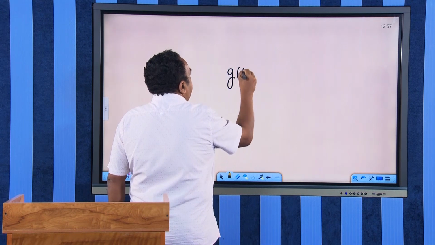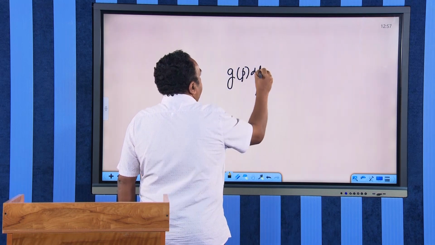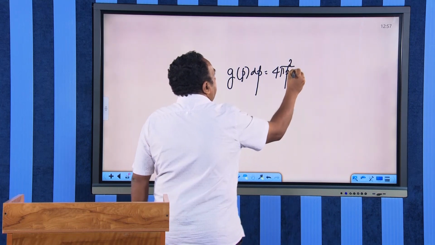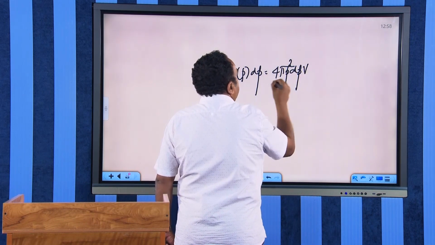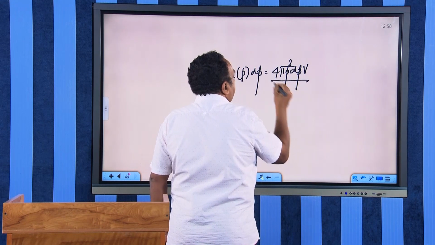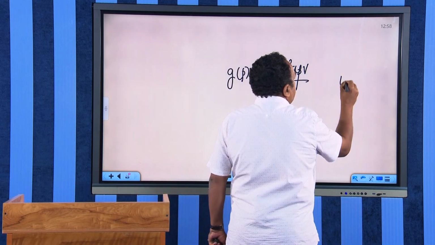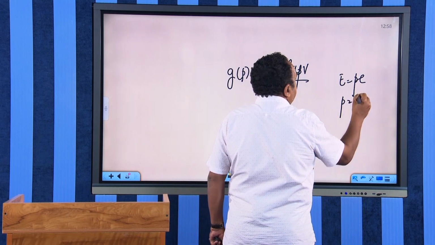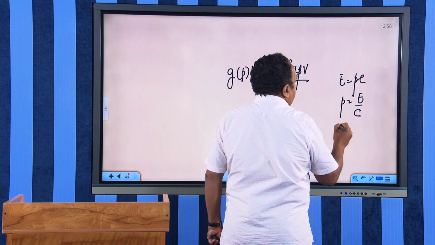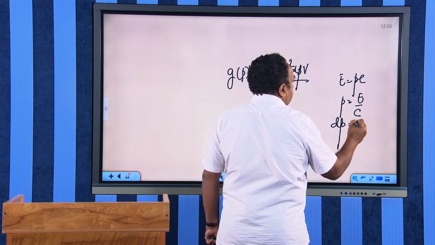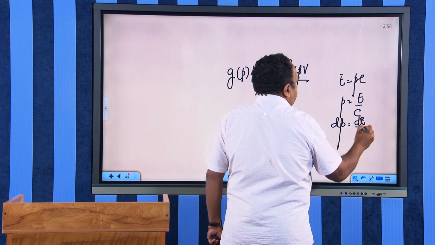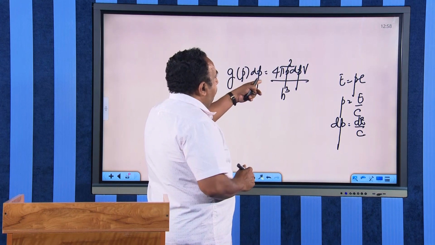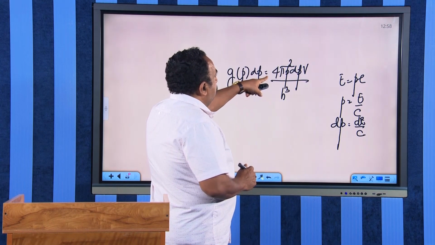The density of states is given by G of p dp is 4 pi p square dp into capital V by h cube. Here E is equal to pc. Therefore, p is equal to E divided by c, or dp is equal to dE divided by c. I want only the proportionality. Therefore, I will not be accounting for the number of two states.